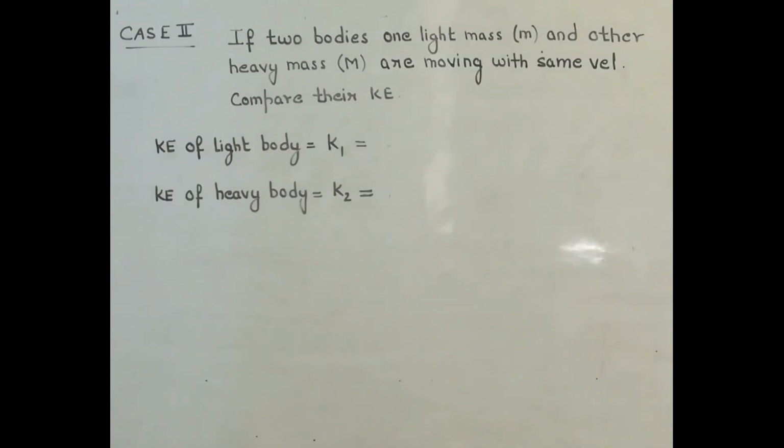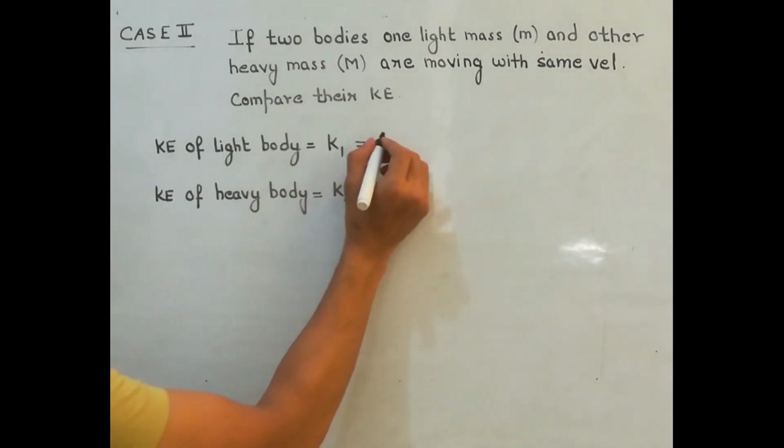And case 2, again we have been given two bodies, one of light mass and the other one heavy mass, and this time they are saying they are moving with same velocity. In case 1 they were having the same momentum, but here they are having the same velocity and we have to compare their kinetic energy. So let us calculate their kinetic energy.